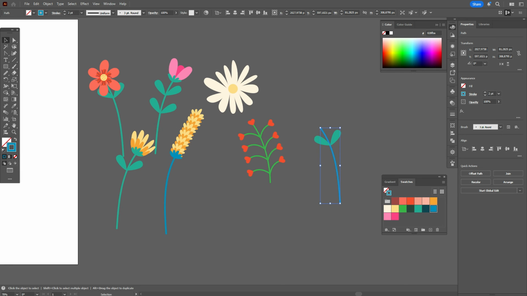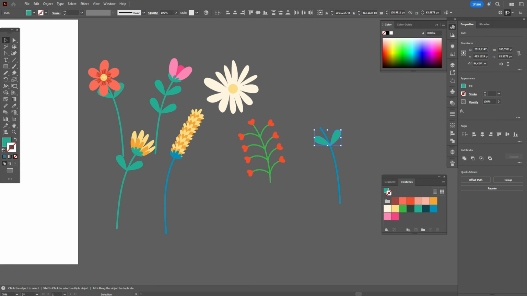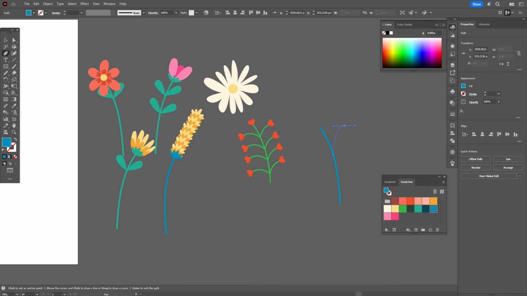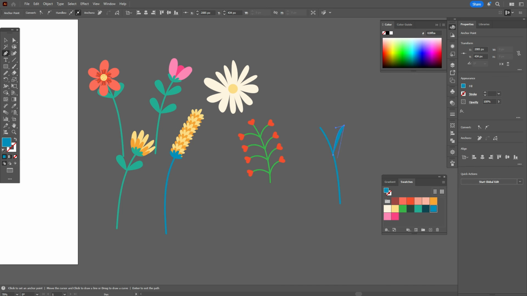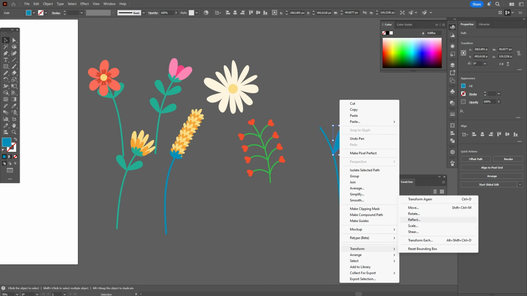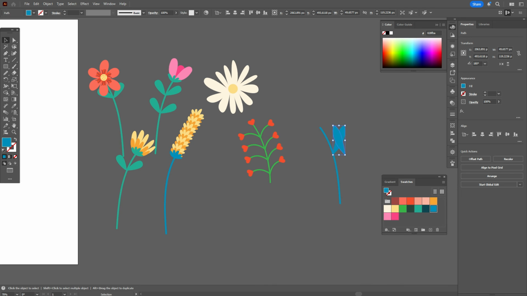Now let's change the color, and I think you can stay leaves like that, or you can delete these leaves and create new ones with pen tool. Okay, and just reflect, vertical copy.